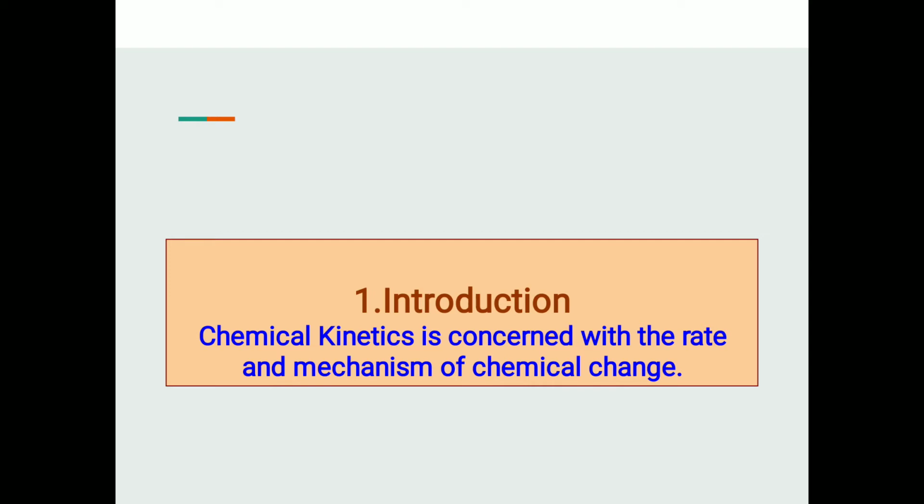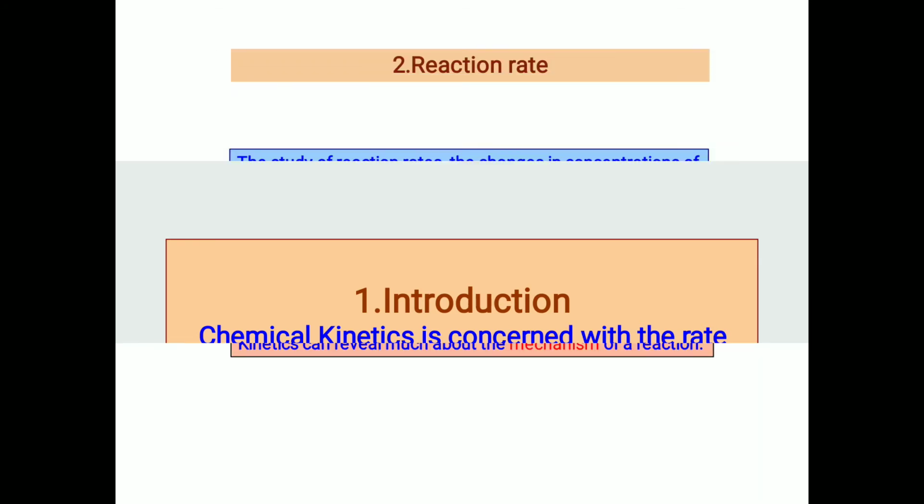Now see, chemical kinetics is concerned with the rate and mechanism of chemical change. Kinetics means study of rate, study of speed of reaction. The chemical kinetics is concerned with the rate and mechanism of chemical change.